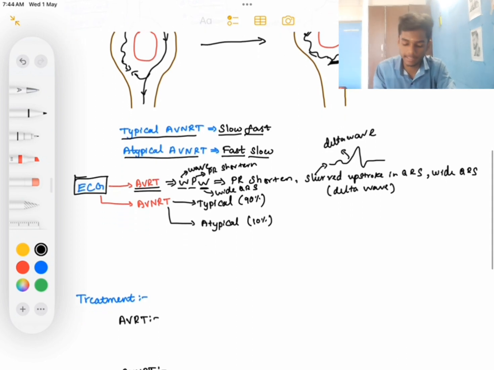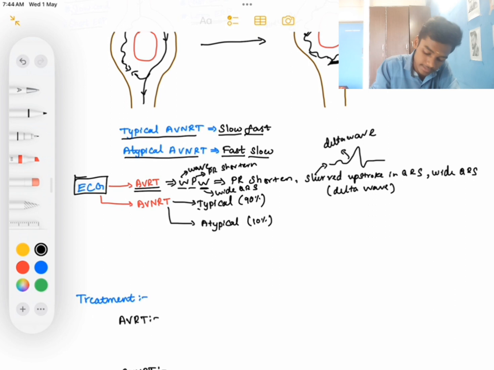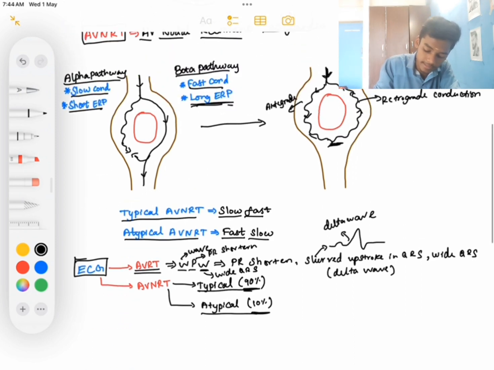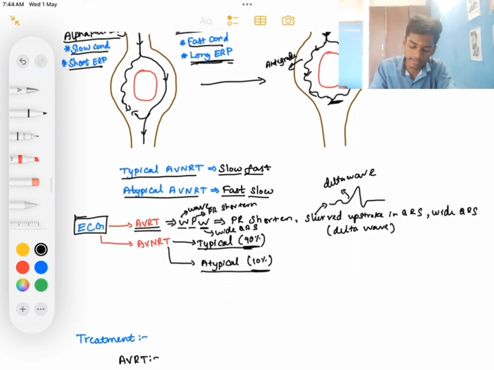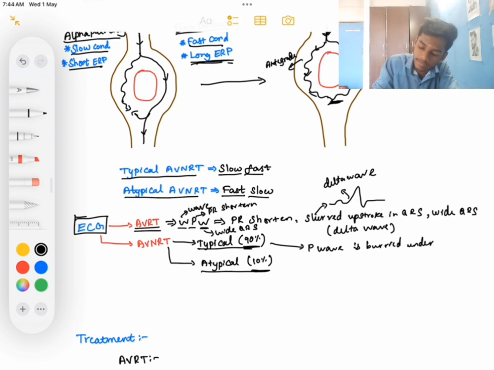What happens in AVNRT? AVNRT has both typical and atypical forms. Typical is the majority, at 90%, and atypical is seen in 10% of cases. What happens in typical AVNRT? Most of the time the P wave is buried under the QRS complex, so we cannot see the P wave, only the QRS complex. Or sometimes the P wave can be represented as a pseudo S wave and a pseudo R wave.